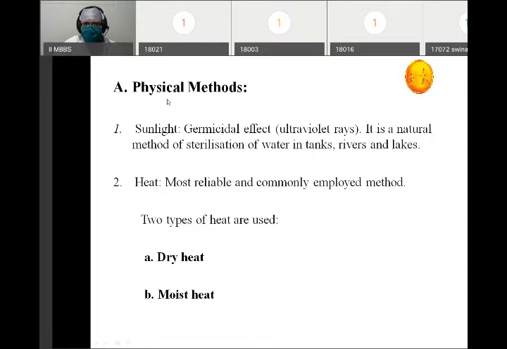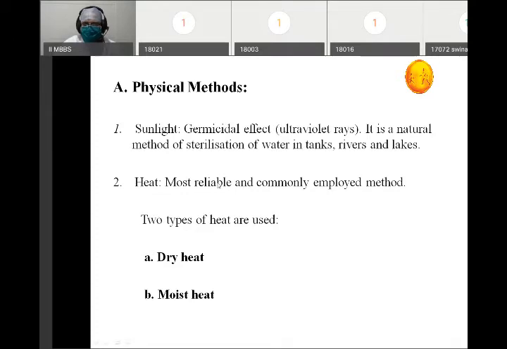Everyone knows sunlight has a germicidal effect, which is because of the ultraviolet rays and also because of the heating effect. We can see that it is a natural method of sterilization, as water in tanks, rivers, and lakes gets automatically sterilized by the direct effect of the sunlight, as well as the UV light effect or the heating effect.